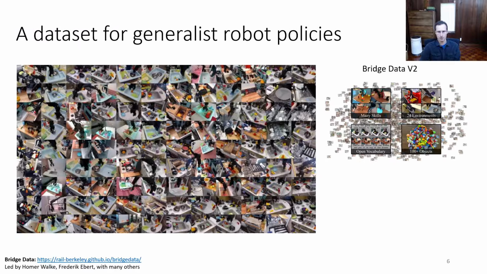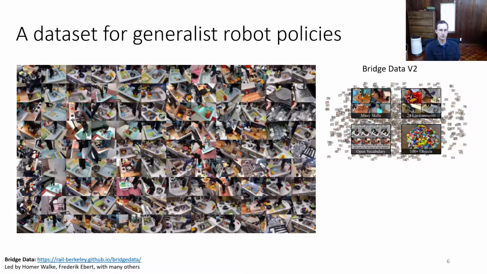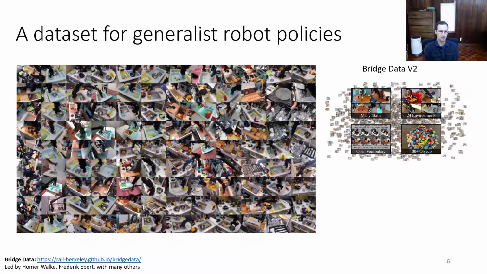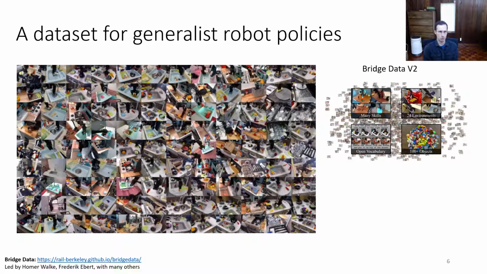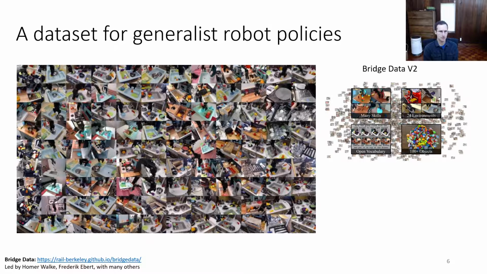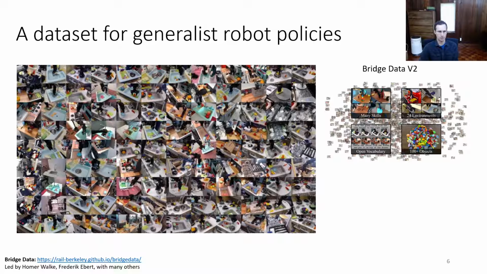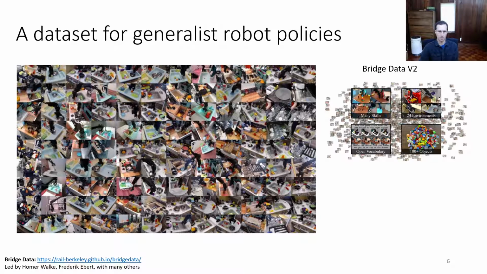We've been studying this topic quite a lot in my lab. Most recently, we've been investigating collecting data sets that are particularly effective for enabling generalist robotic policies. The latest data set that we released is called Bridge Data v2. This is work led by Homer Walke and in collaboration with many others.